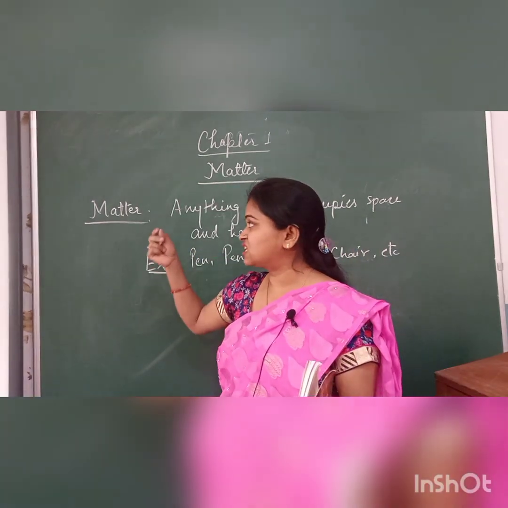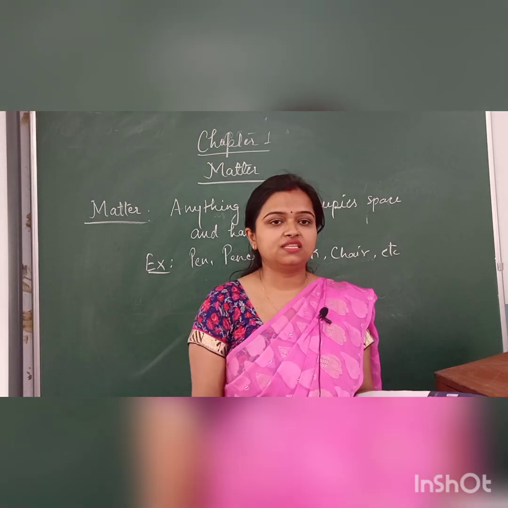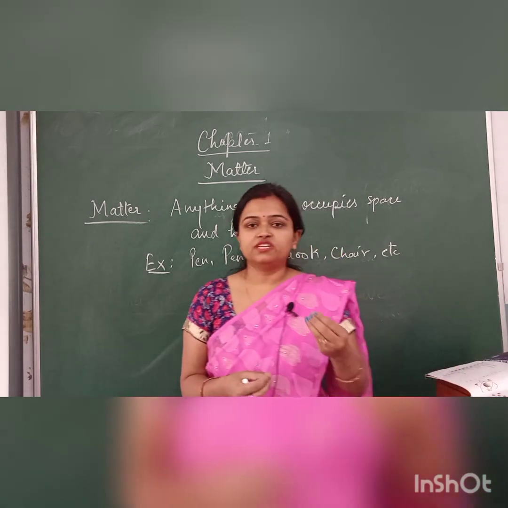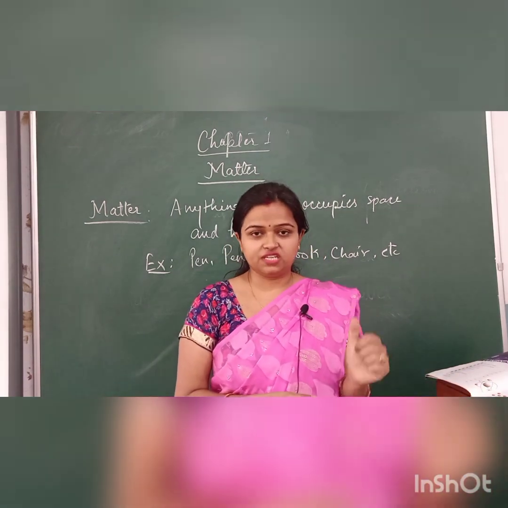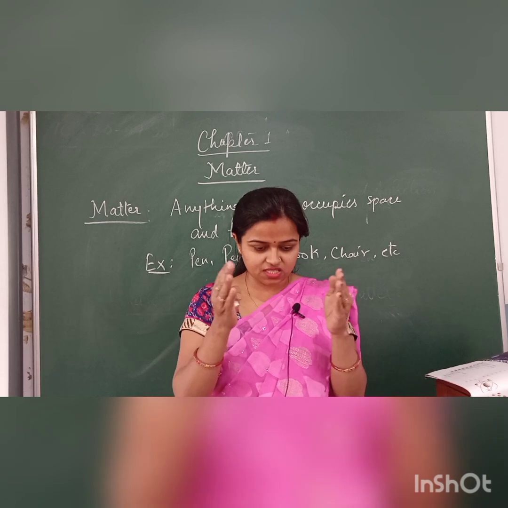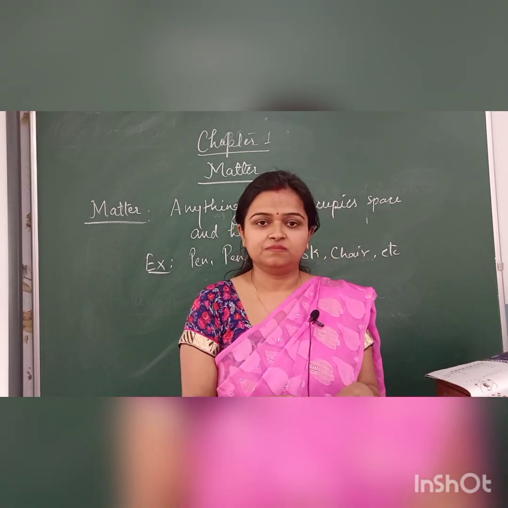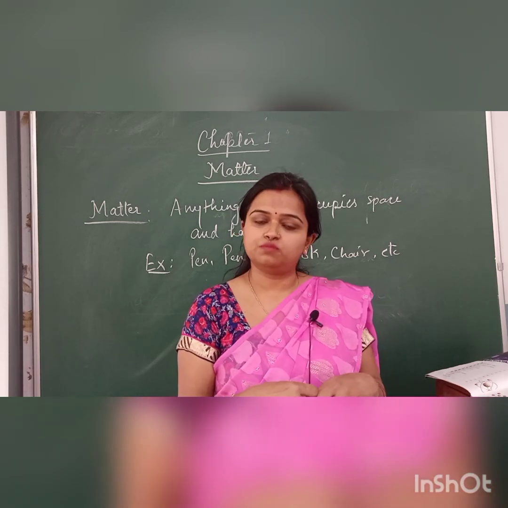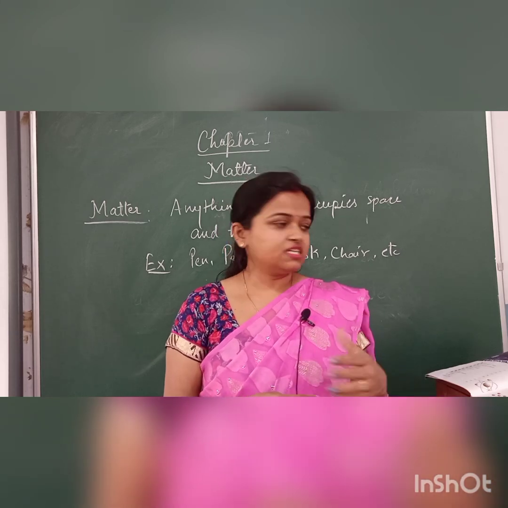Now just to get clear information about matter, we have to go through the kinetic theory. You have studied two types of energy, kinetic energy as well as potential energy. Potential energy means if anything is in a static state. Static means just standing. It has energy but it doesn't move. That is called potential energy. And if anything has motion in it, such as the atoms and molecules mentioned in the introduction.